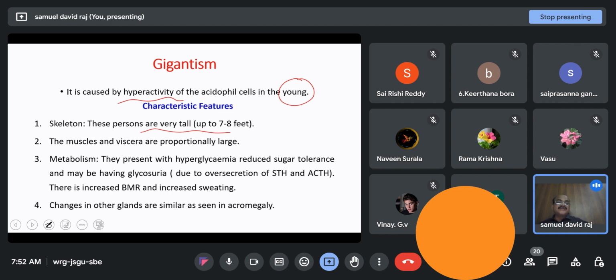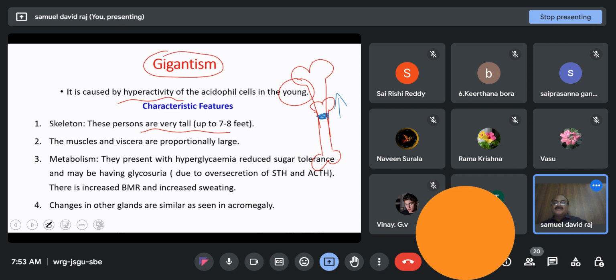Because in children, the diaphyses do not fuse with the epiphysis, because there is always a cartilage here. So it promotes growth, and the length of the bone increases. So your legs will be long, your hands will be long, and you will be taller. This condition is called gigantism.